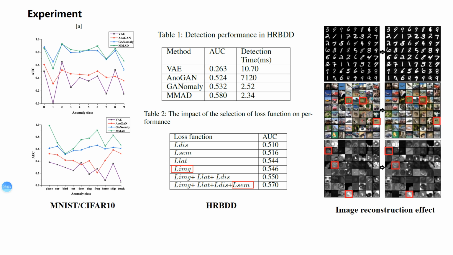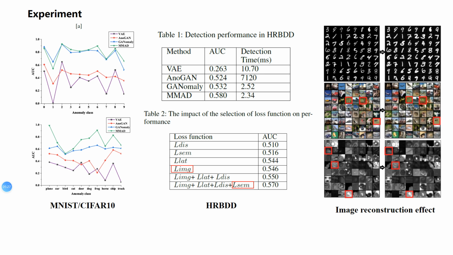In order to validate our model, rather than verifying it only on public datasets such as MNIST and CIFAR10, our model also outperformed other algorithms on the HRBDD dataset, which is collected from real-world experiments. We can also show that the modules we introduced are useful.